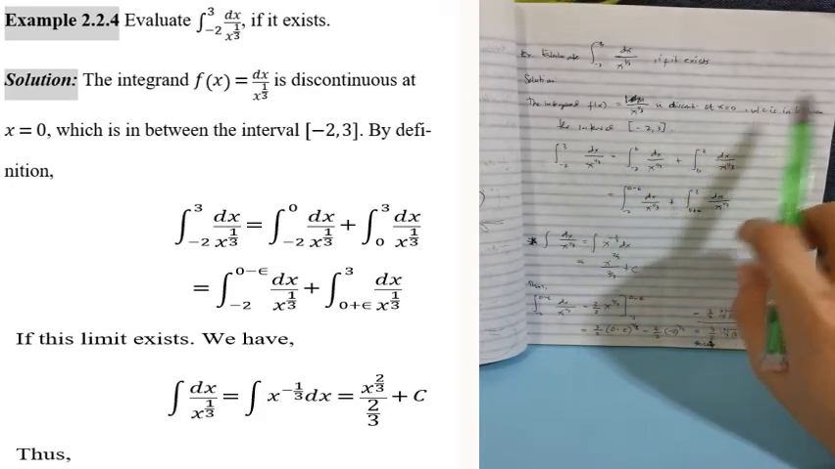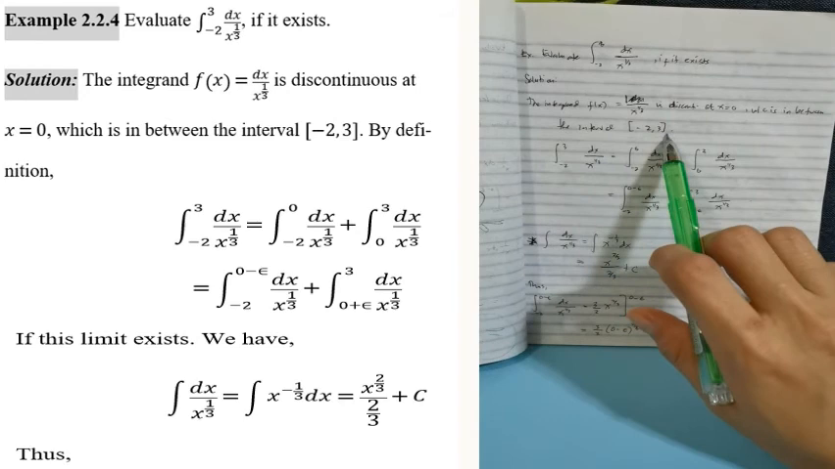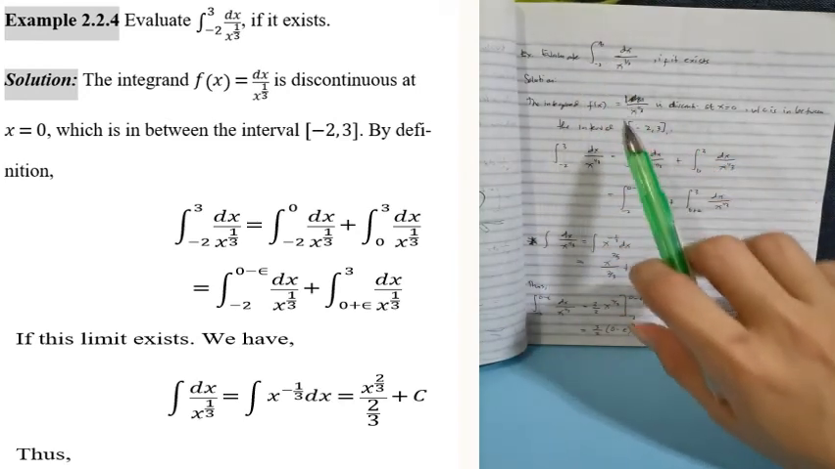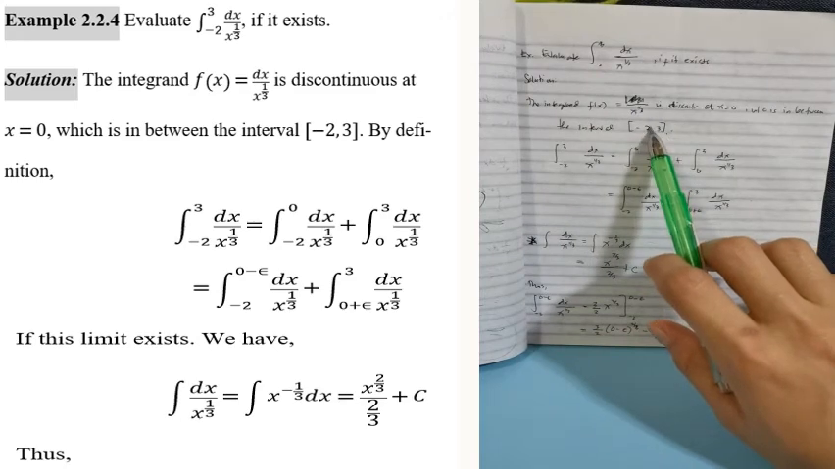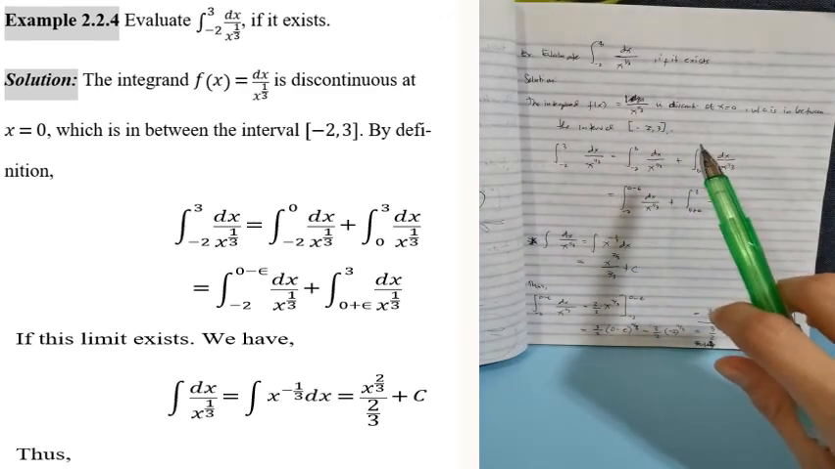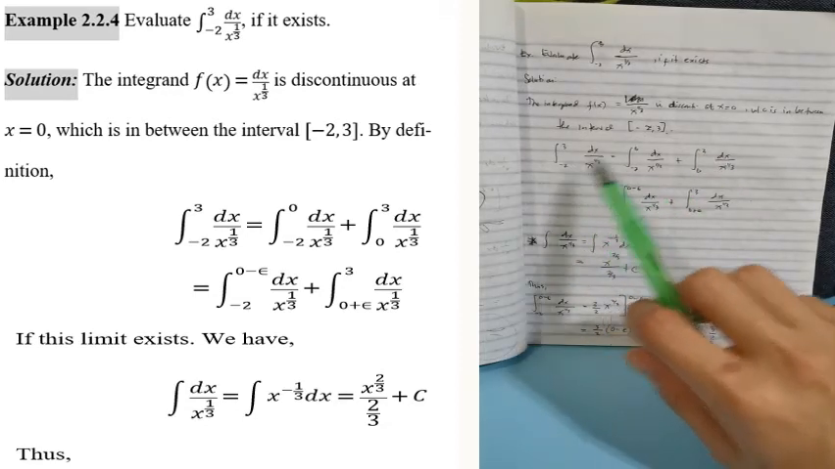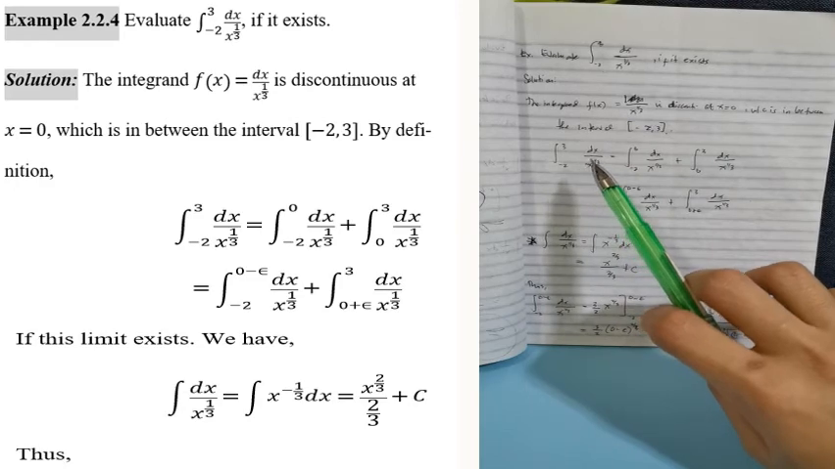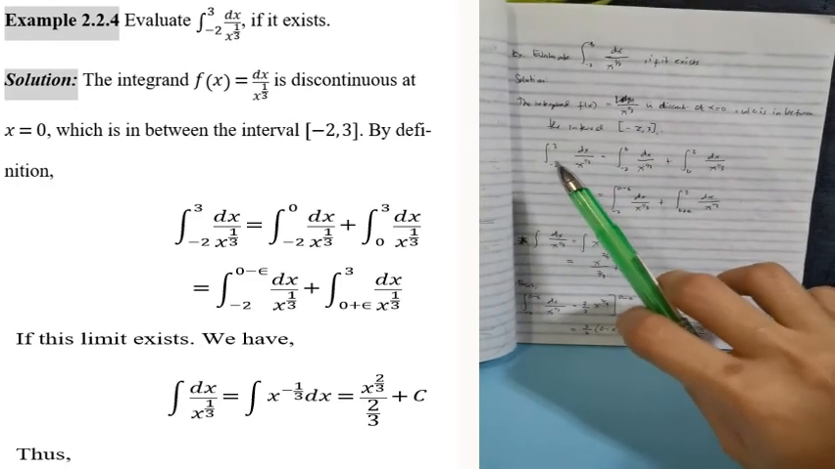Which is in between the interval negative 2 and 3. The given interval is negative 2 and 3, so 0 is in the middle of them. So, the splitting here is like the previous example. We have the integral of dx over x to the power of 1/3 from negative 2 to 3.